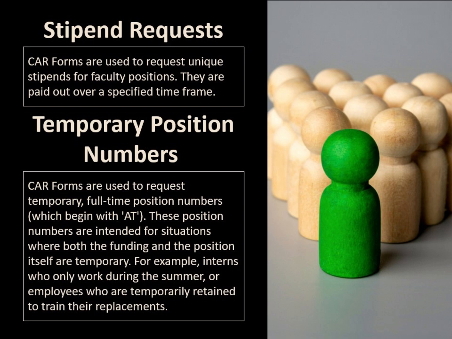Stipend requests. CAR forms are used to request unique stipends for faculty positions. They are paid out over a specified time frame. Temporary position numbers. CAR forms are used to request temporary, full-time position numbers, which begin with AT. These position numbers are intended for situations where both the funding and the position itself are temporary. For example, interns who only work during the summer, or employees who are temporarily retained to train their replacements.